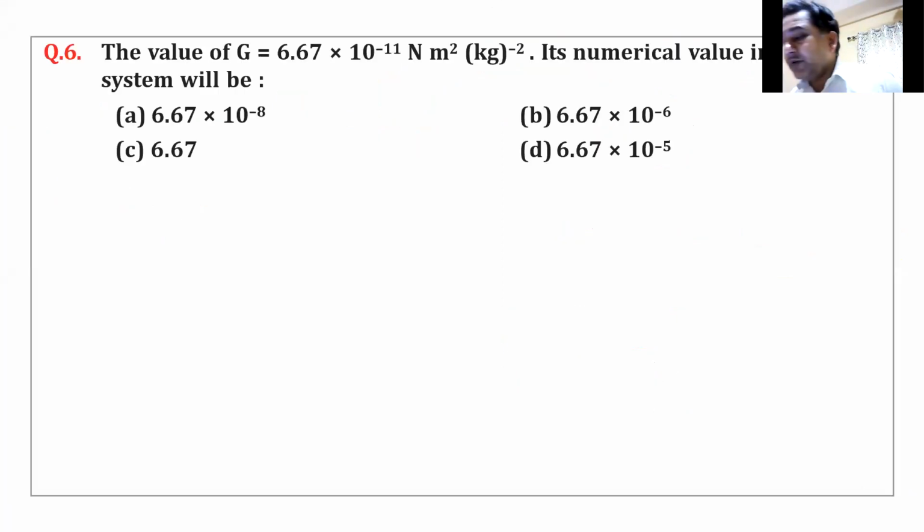Here comes a problem from your DPP. I think this is problem number 6. And I hope you can see the problem. I can't see because my camera was coming in between. So the problem goes like this. The value of G. Remember this G, gentlemen? This G is our universal gravitational constant. This G has a value of 6.67 into 10 raised to the power minus 11 Newton. Before doing this problem, let us first solve what is Newton.